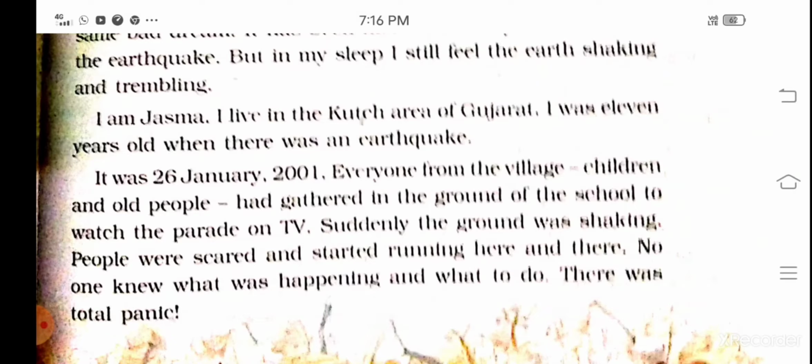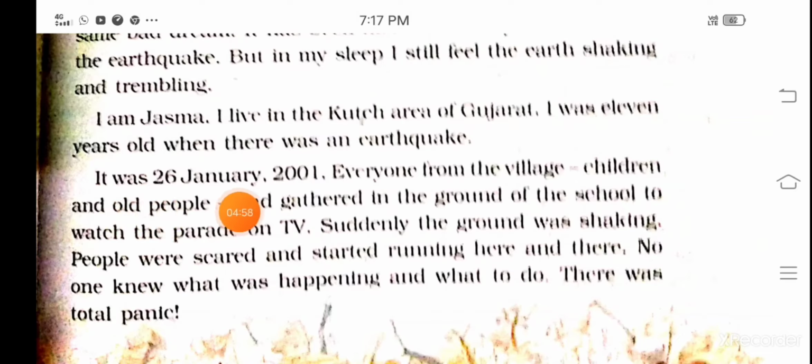Now she has started speaking about herself. She is telling, I am Jasma. I live in Kuch area of Gujarat. I was 11 years old when there was an earthquake. The 6 years have passed, but till now she is so scared of an earthquake. Now again she is speaking.